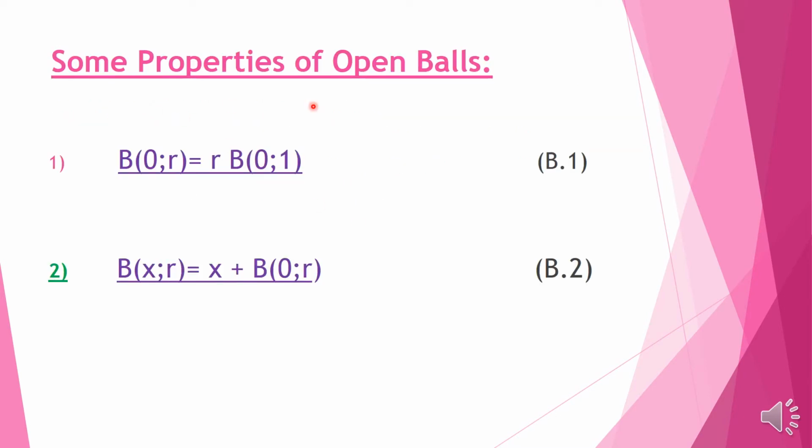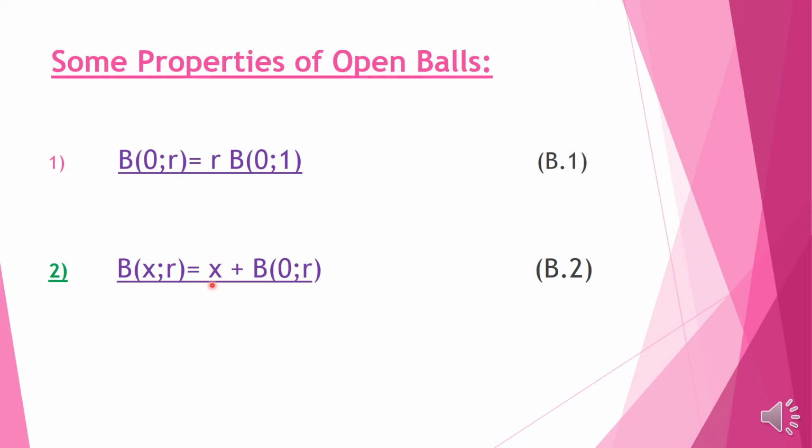Here are some properties of open balls. Recall that an open ball centered at x0 and of radius r is the set of all those points which have distance less than r from the center x0. If we have a ball of radius r centered at 0, then this is the same as r times the ball of radius 1 centered at 0. I have named it B1 so that when we use it in our proof, you should recall it.